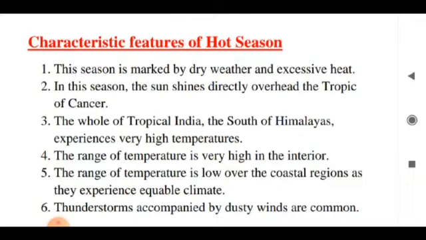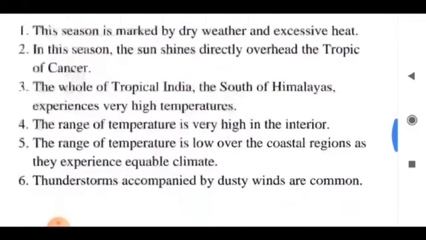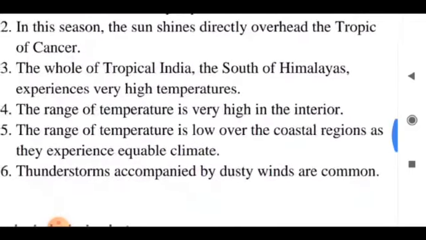The mainland of India experiences intense heat during the months of March to May. For example, Rajasthan experiences highest temperature between 45 to 50 degrees Celsius. It's too high. In central India, the average temperature is about 45 degrees Celsius. And thunderstorms accompanied by dusty winds are very common in this season.